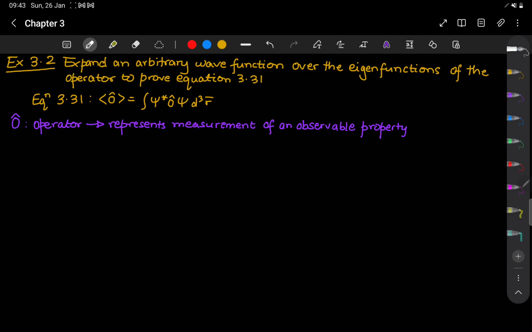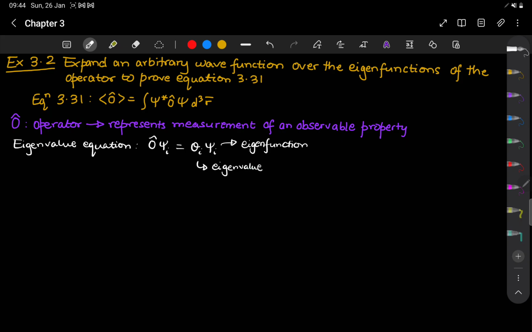And let us also write down the eigenvalue equation for this operator O. If an operator O acts on an eigenfunction psi I, then it will give the observable value, the eigenvalue OI, times psi I. So this psi I is the eigenfunction, and OI is the eigenvalue.